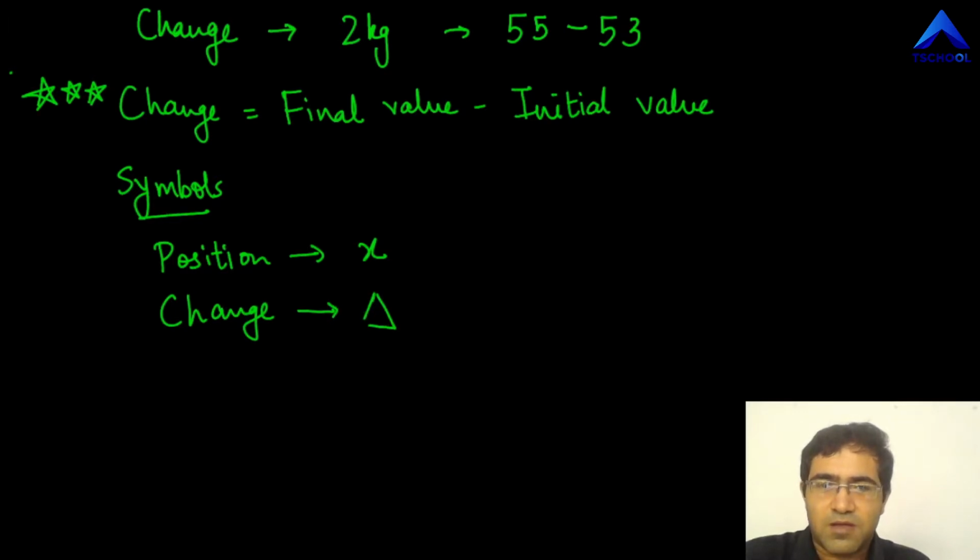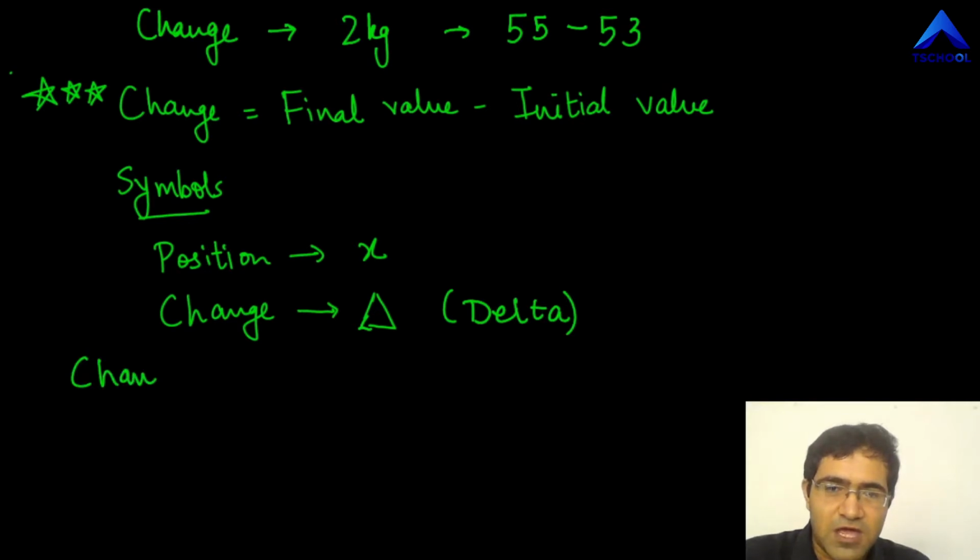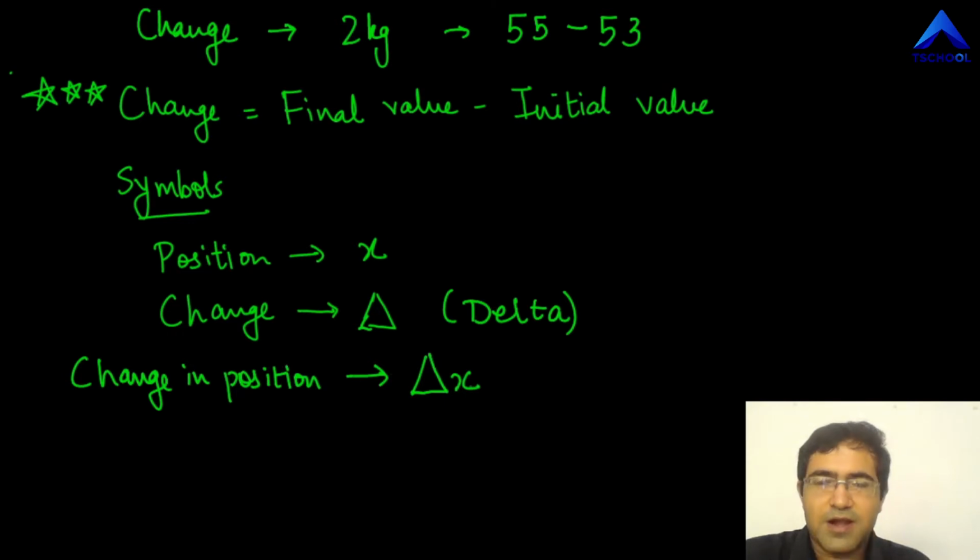This triangle is called delta. You read it as delta. So now if I want to write the symbol of change in position, we put the symbol of change in position as delta x.